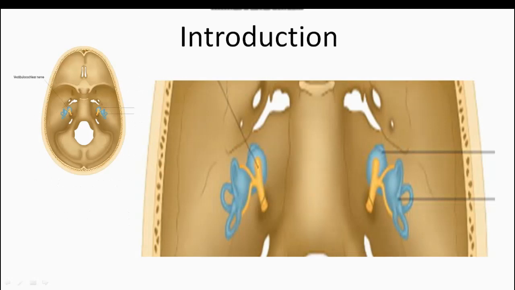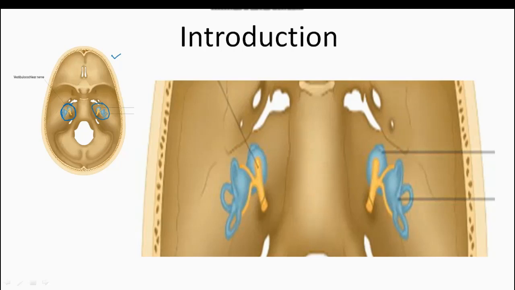See, this is a cut section of the skull, a superior view. Here we can see the floor of the cranial cavity, where we can see this structure, the internal ear. This internal ear we can see on both sides, the right side as well as the left side.